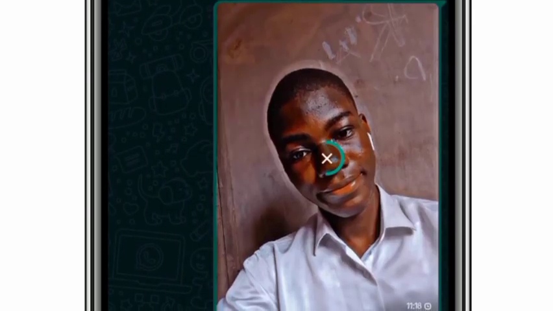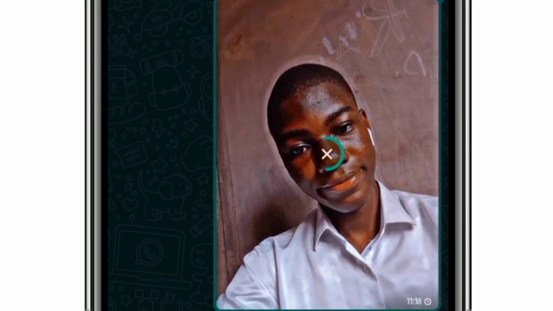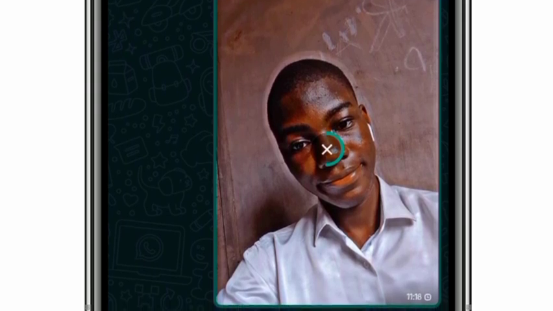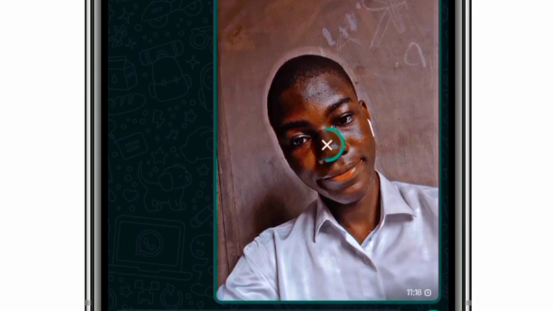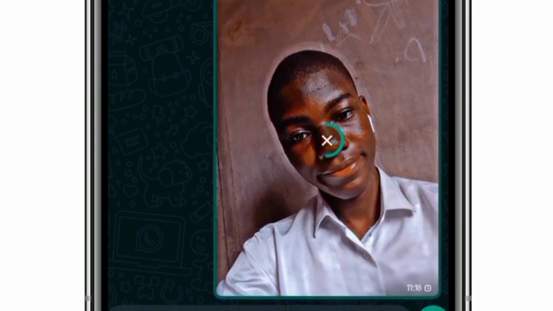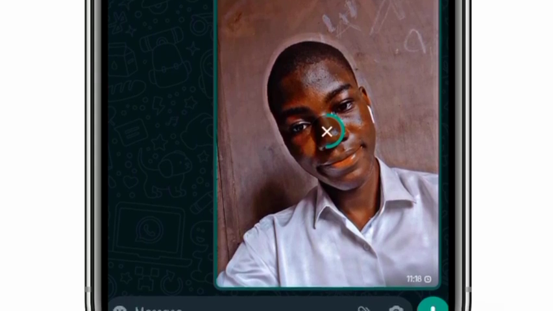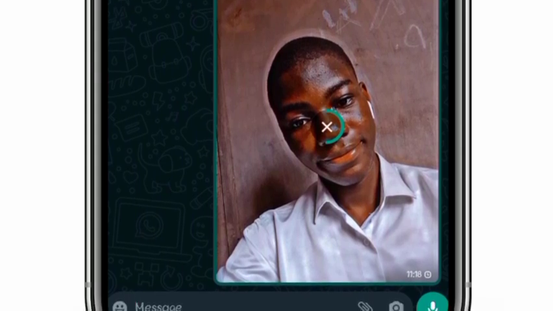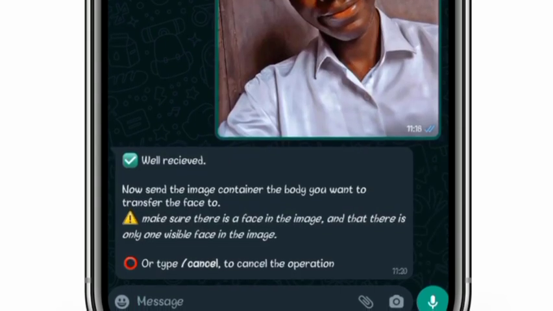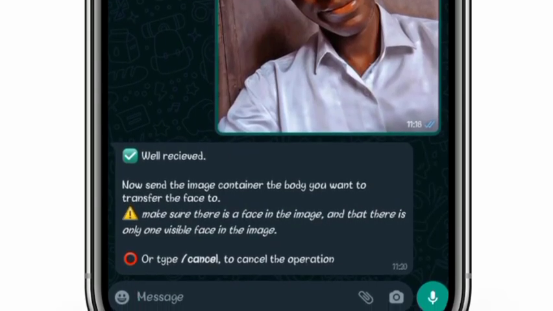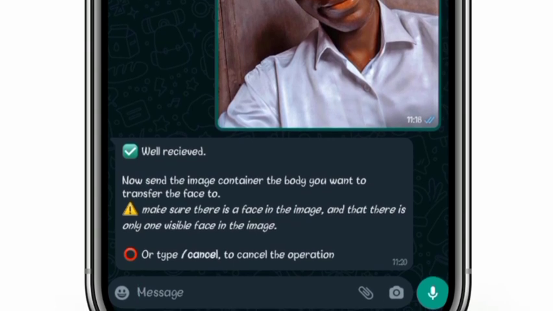This is the face you will be transferring to another face. Let's wait while the face is being uploaded. Once the face has been uploaded, you receive the next command.